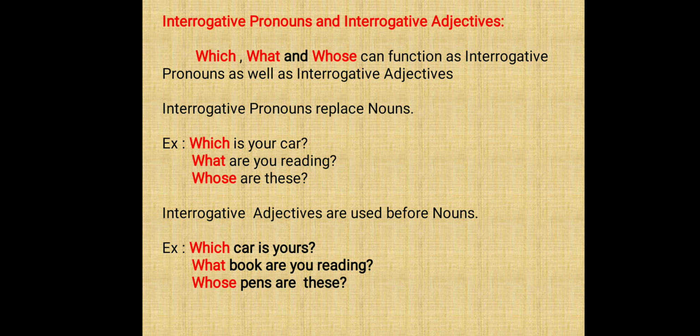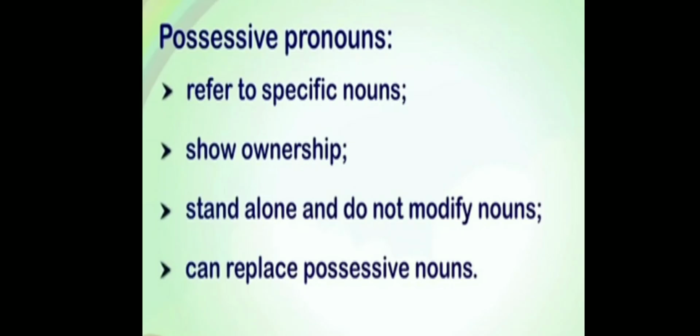Now, shall we pass on to the next type of pronoun? Possessive pronoun. A possessive pronoun always refers to a specific noun and shows ownership. It stands alone and does not modify the noun. They won't make any changes in the noun in a sentence, but they always stand alone in order to show ownership.